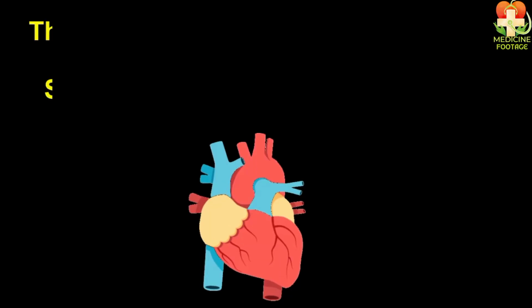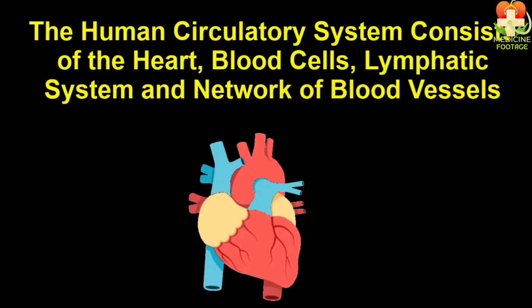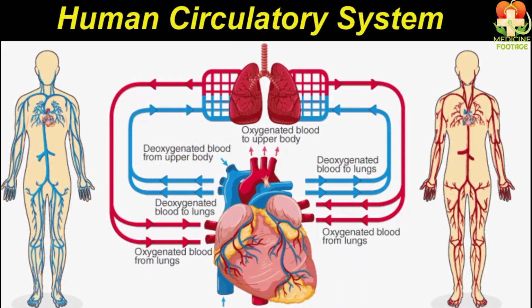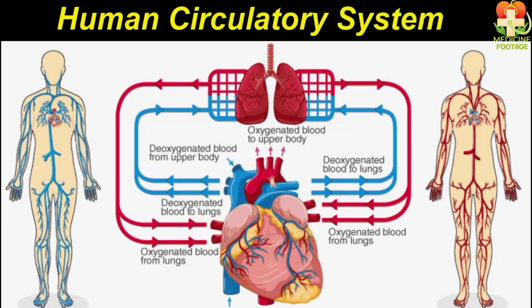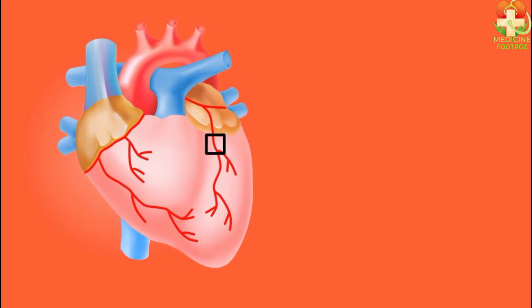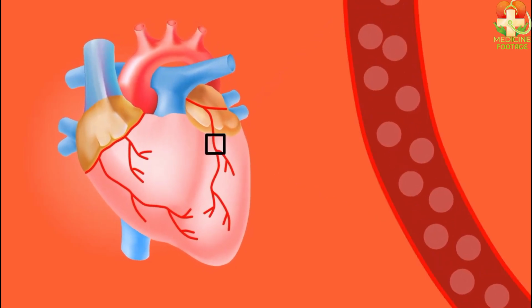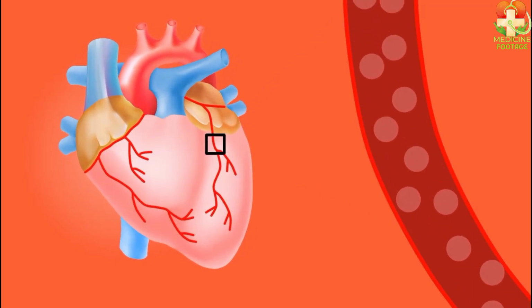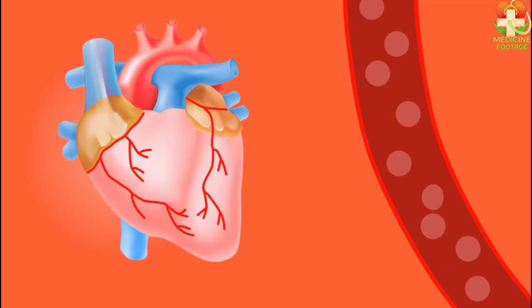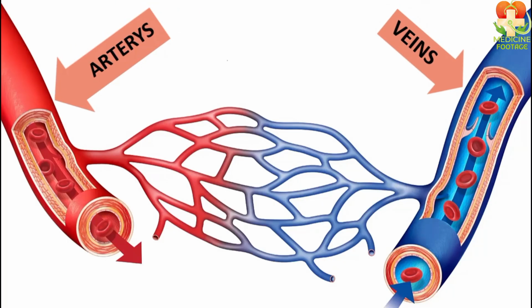Human heart, blood cells, lymphatic system, and blood vessels. These four things together form the human circulatory system, and the human circulatory system circulates blood throughout our body through blood vessels. And those blood vessels are of three types: arteries, veins, and capillaries.